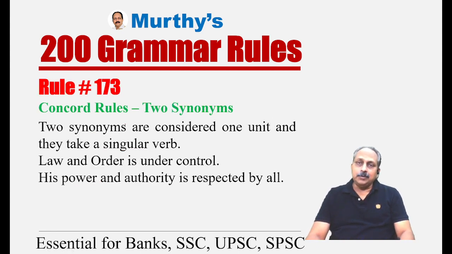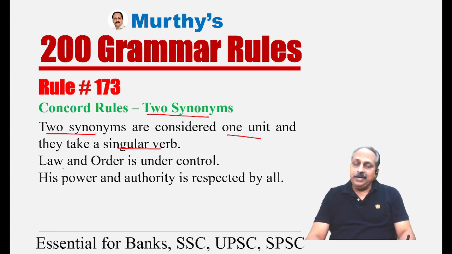Rule number 173, Concord rules: two synonyms. Sometimes, not always, English people consider two synonyms one unit. Two synonyms are considered one unit and they take a singular verb. If you ask why, usually we cannot question. These are exceptions. Because they consider two synonyms one unit, obviously we have to use a singular verb.